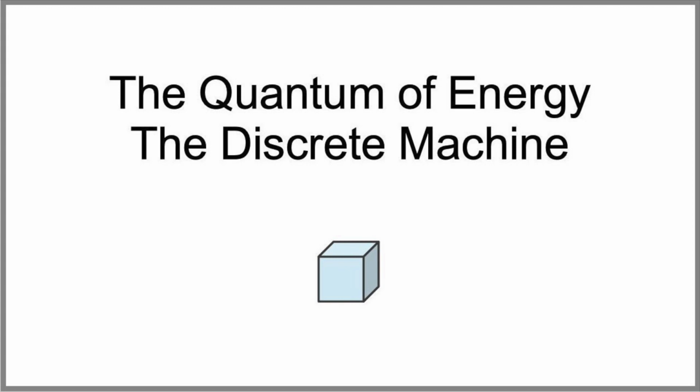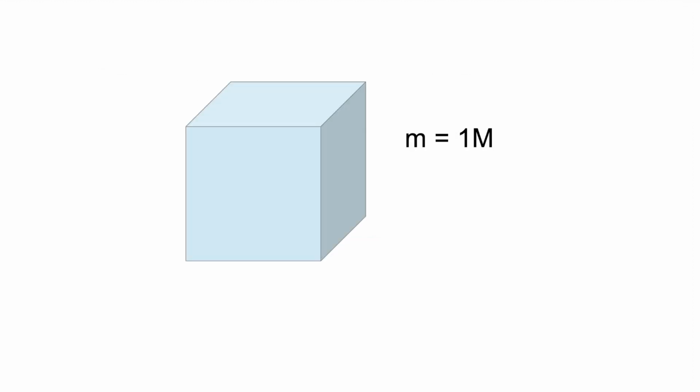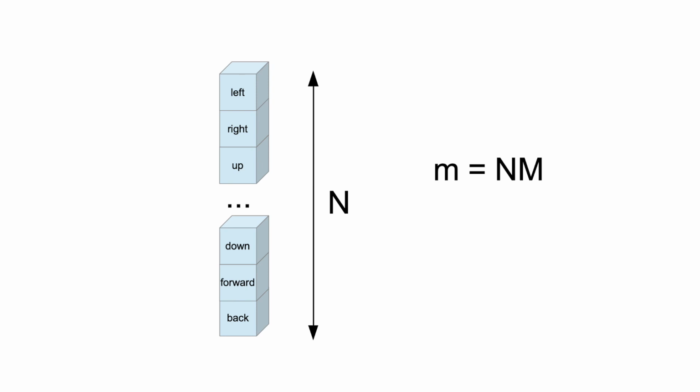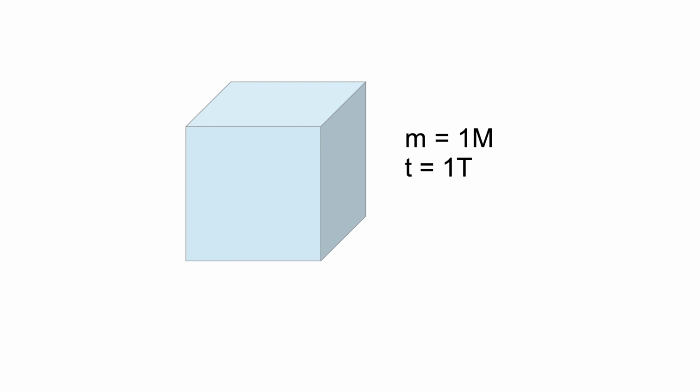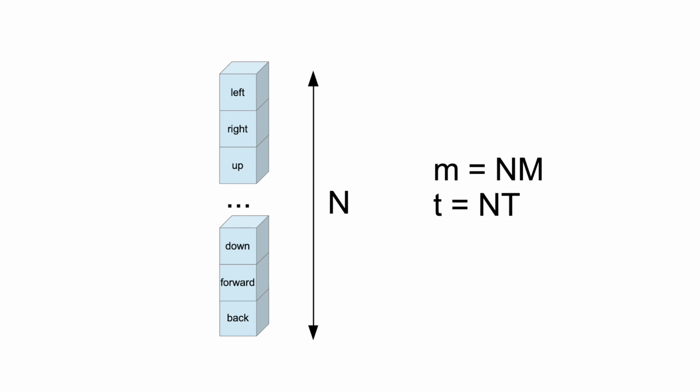Today I will explain what momentum is according to this model. Let's agree that the mass of one discrete piece of matter is 1m. If a particle consists of n discrete pieces, then its mass equals n multiplied by m. Let's agree that the length of one discrete moment of time is 1t. Please note that all the particle's discrete pieces are used as movement directions one by one in an infinite loop. Therefore, if a particle consists of n discrete pieces, n multiplied by t is the time needed to execute all its states one by one. So the mass of a particle and the time needed for one full cycle are connected in this model.